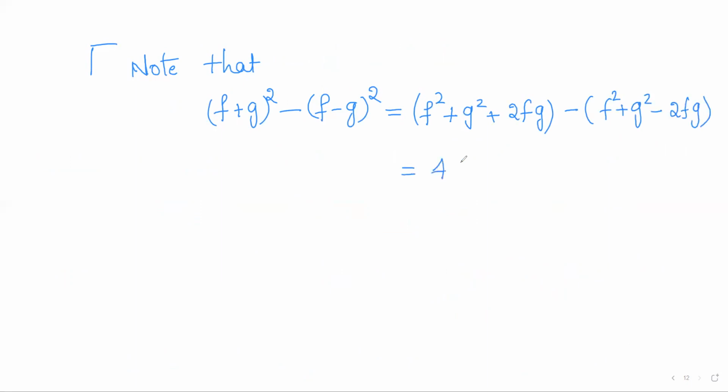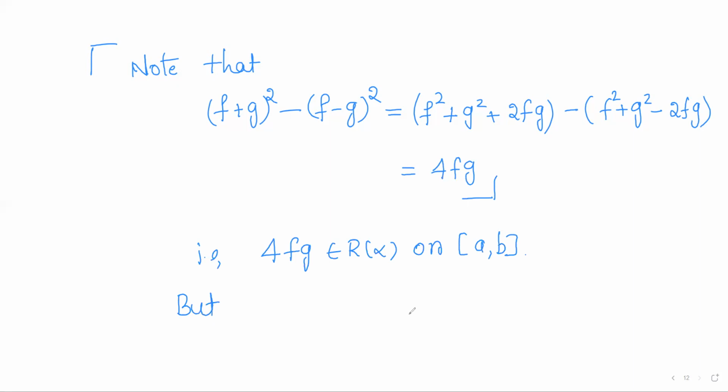So it results in 4fg. So that is, we got 4 f into g is a Riemann-Stieltjes integrable function on the closed interval a comma b.